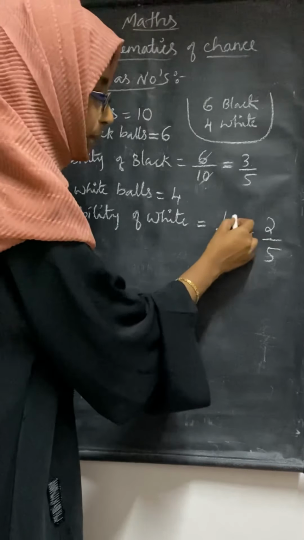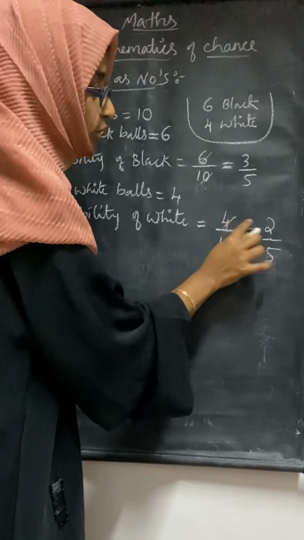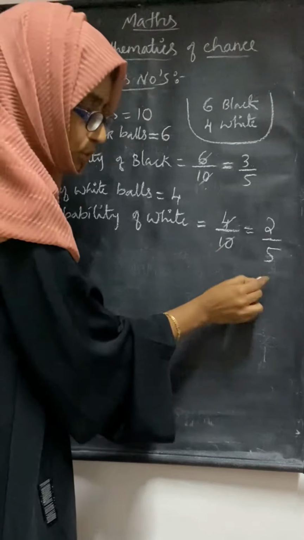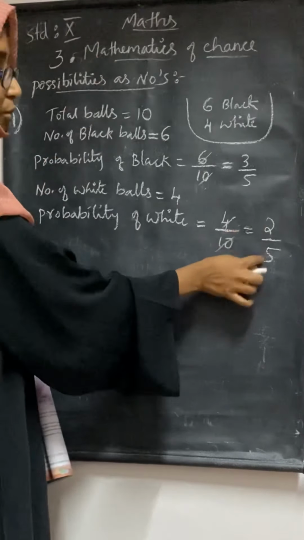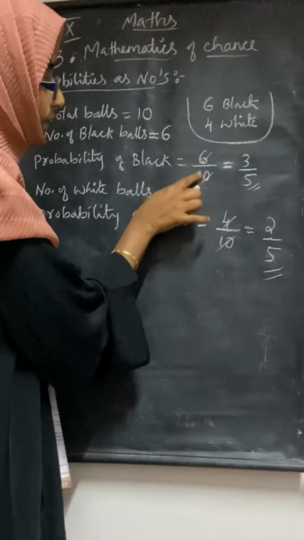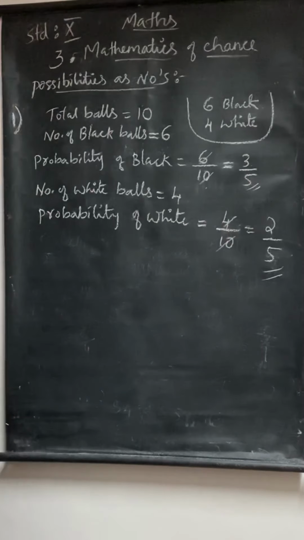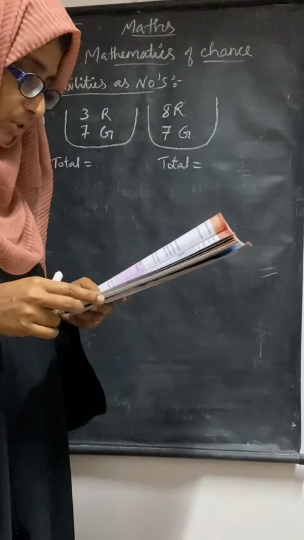The same way you can make it shorter by dividing by 2. 2 2s are 4 and by dividing by 2, 2 5s are 10. So 2 by 5. So both, if you write this or this, no problem, this is the answer. Next we will continue with question number 2.